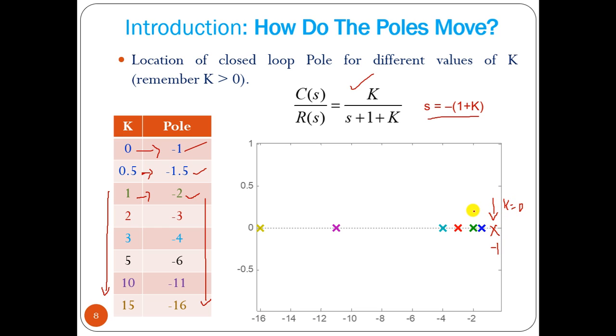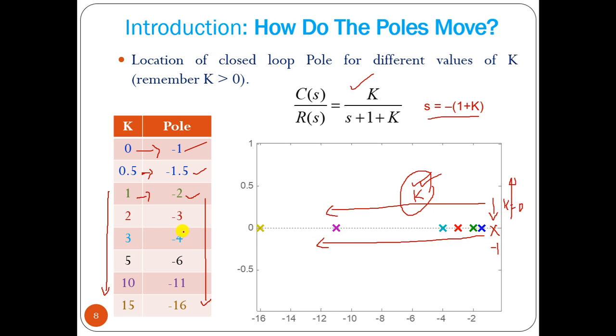As we keep on increasing the k value, your pole also shifts towards negative, towards minus infinity. The pole value is shifting, so that is called the locus of a pole. If we vary the k parameter, the controller gain parameter, then the location of the pole also varies.